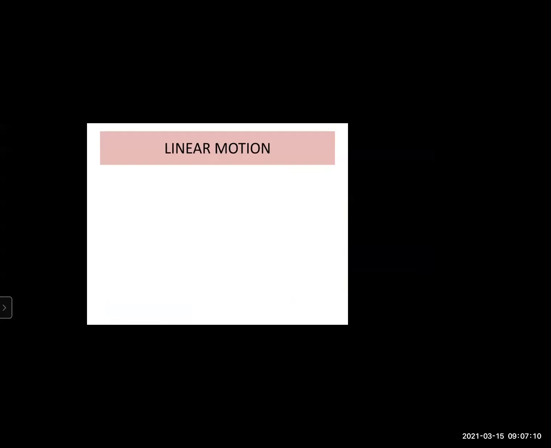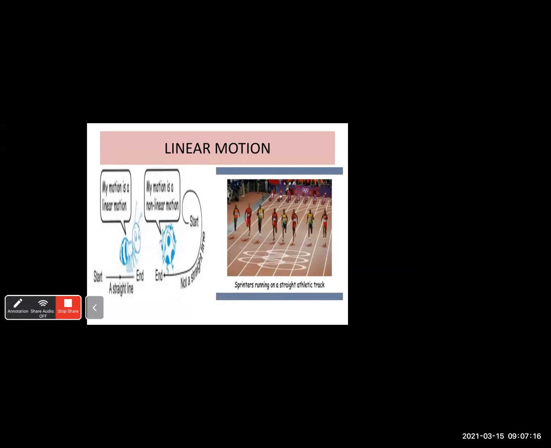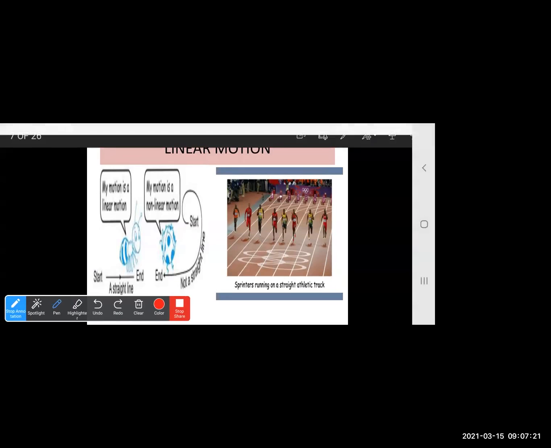Next, we'll see one example of a linear motion, talking about sprinters. Here the players are called sprinters. You can see the track is again in a straight line, and these athletes are running in the straight line. So the sprinters who are running on the straight tracks are said to have linear motion. Can you all give me some more examples of linear motion?